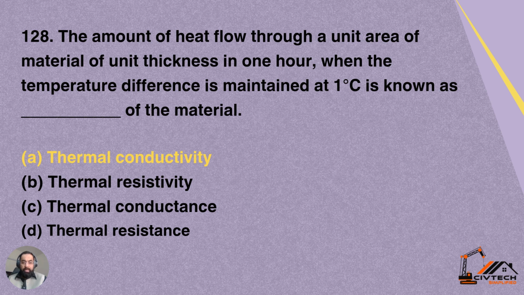So thermal conductivity is the amount of heat flow through a unit area of material of unit thickness in 1 hour time when the temperature difference is maintained at 1 centigrade. So that property of the material is called thermal conductivity, and option A for this question is the correct answer.